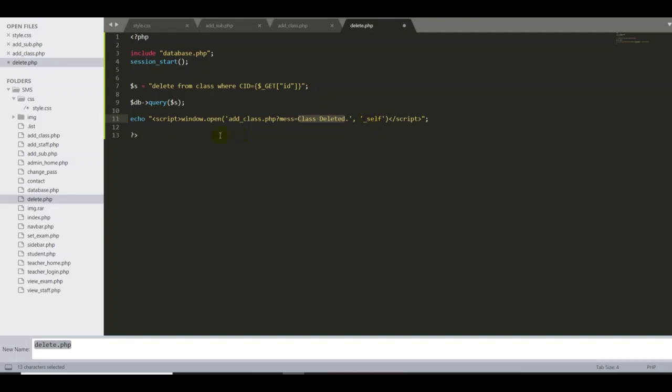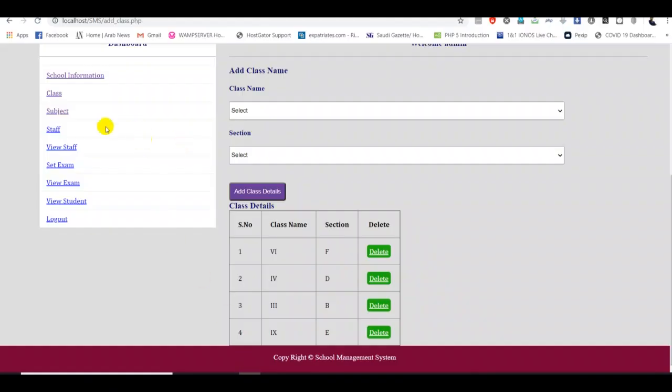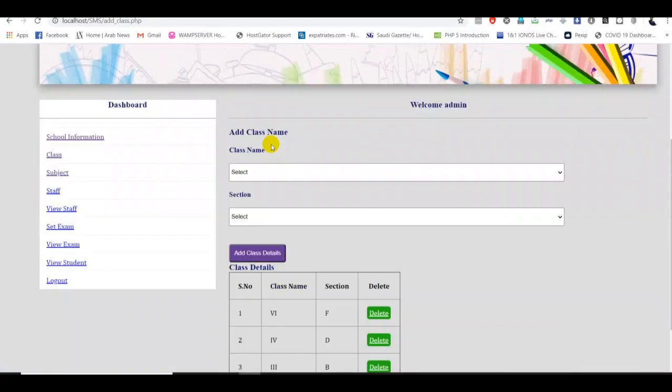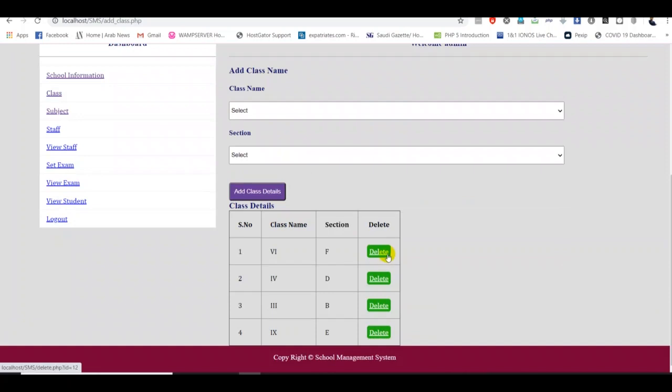That's the reason. So window.open is a key function of PHP. Right, good. So at the end of that, we should put the PHP semicolon. Control S. All right, good. Let me see how it works. Right, good. Then I'll go back to my classes. Now we have completed our delete. So if I delete, it should be deleted.